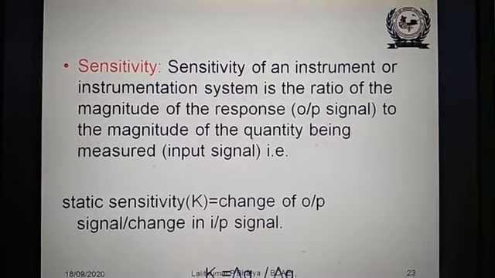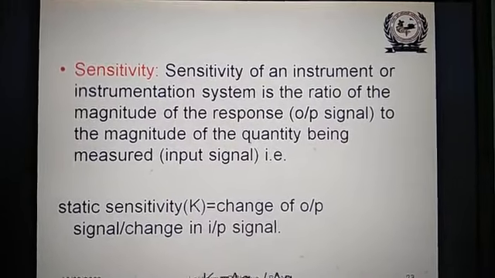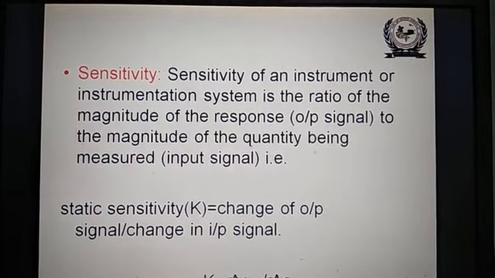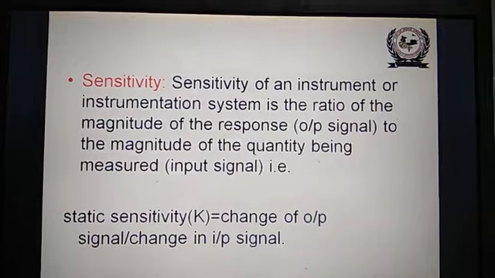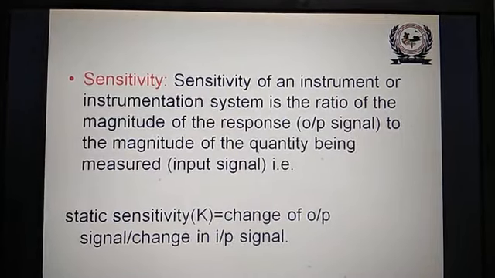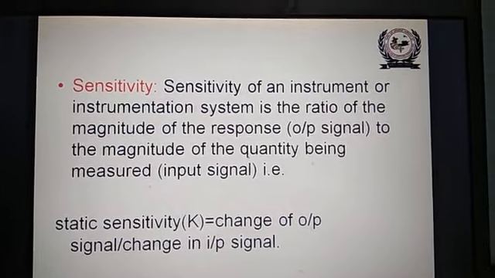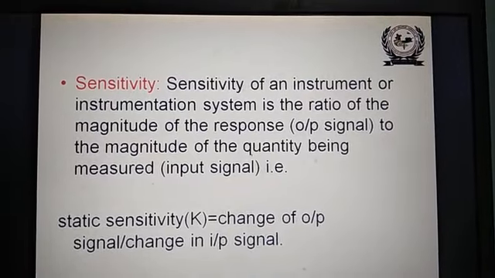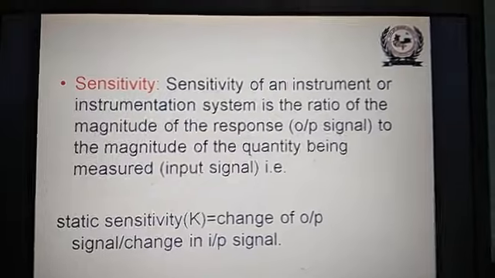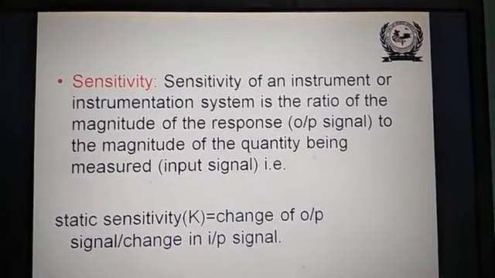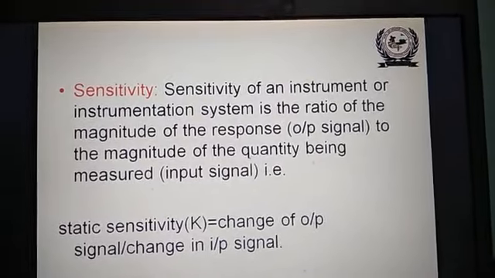Sensitivity of an instrument or instrumentation system is the ratio of the magnitude of the response, that is the output signal, to the magnitude of the quantity being measured, that is the input signal. That is, you can say it is the ratio of the output upon the input, defined as the sensitivity.